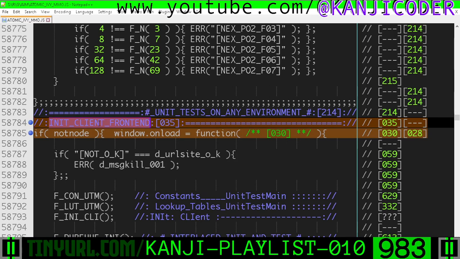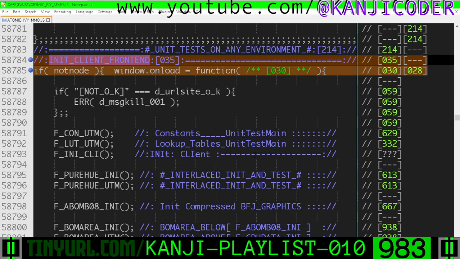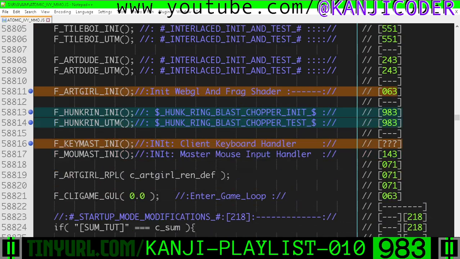And then in init client front end, where we're initializing and testing certain systems, here's that randomness. Here's the Art Girl INI. Here's Hunkering INI and a Hunkering unit test main. And then here's Keyboard Master INI. So you can see I was just figuring out where Hunkering needed to be relative to these other systems that we're initializing and testing, okay?